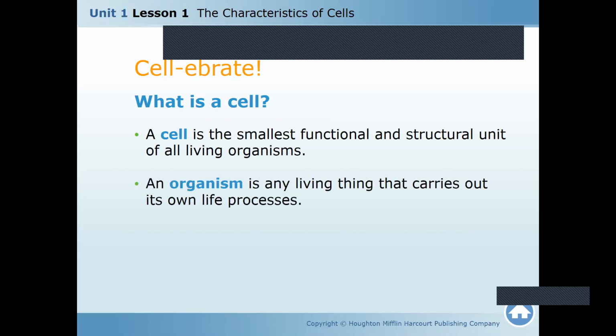Functional means how it functions. Next. An organism is any living thing that carries out its own life process.